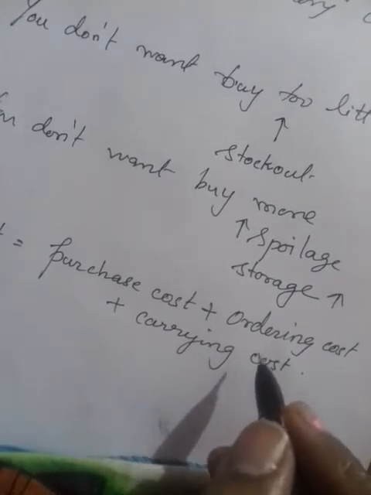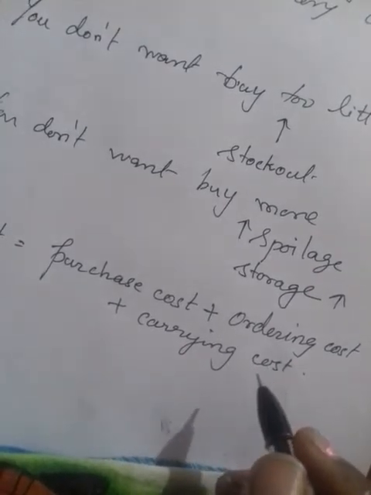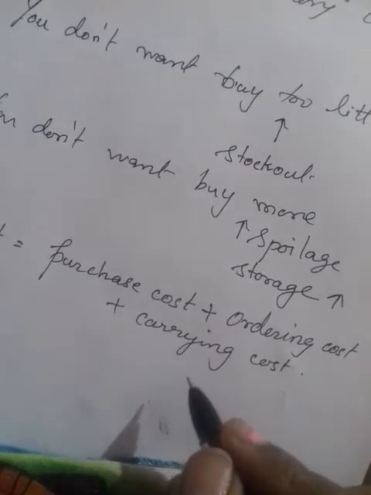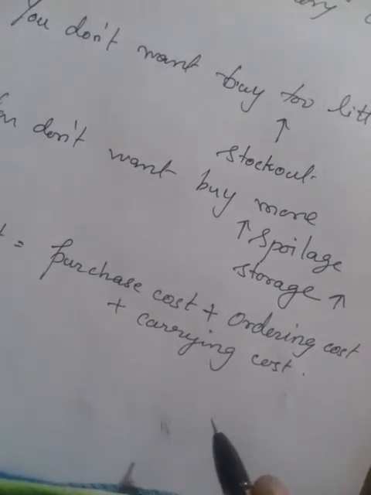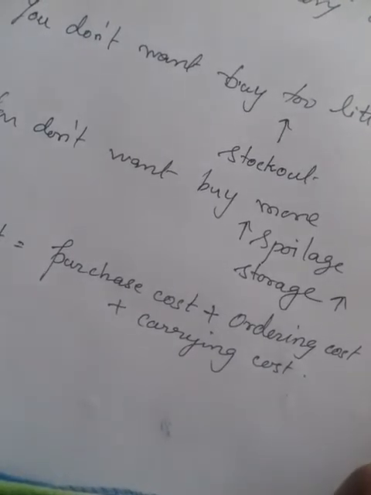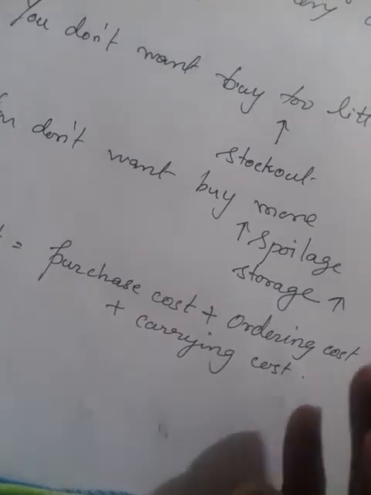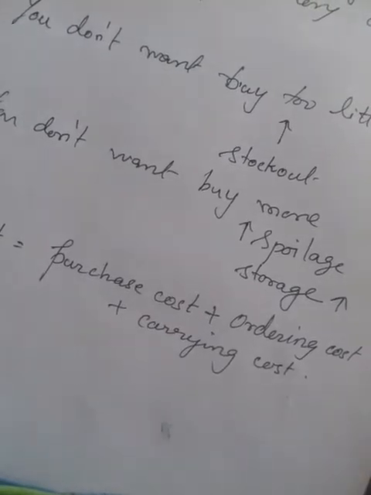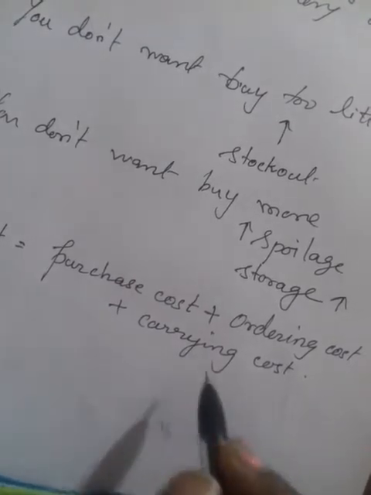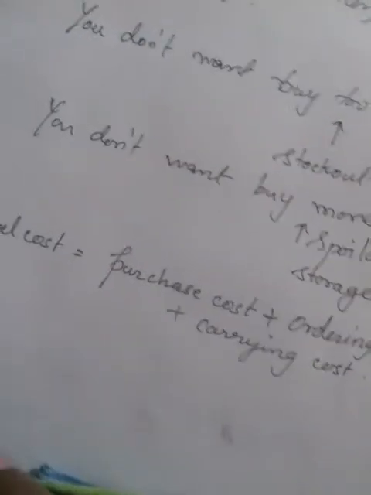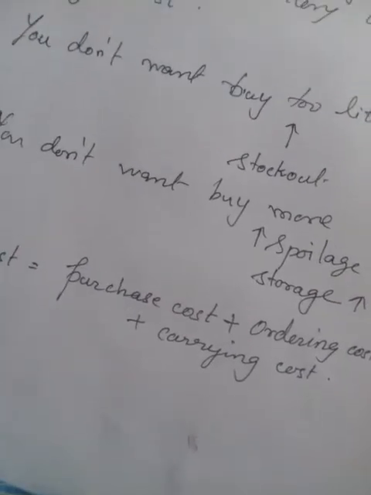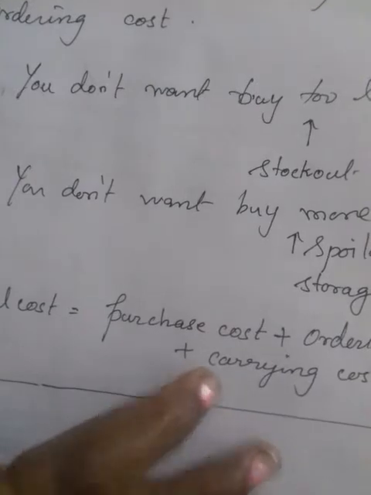And when you are ordering, the supplier cost as well as transportation and shipping cost are also included. Carrying cost, in the sense, is if you have suddenly ordered too much product, you need a refrigerator or a separate room, and for that you have to incur certain expenses. All that comes under carrying cost. All together is called the total cost: purchase cost plus ordering cost plus carrying cost.